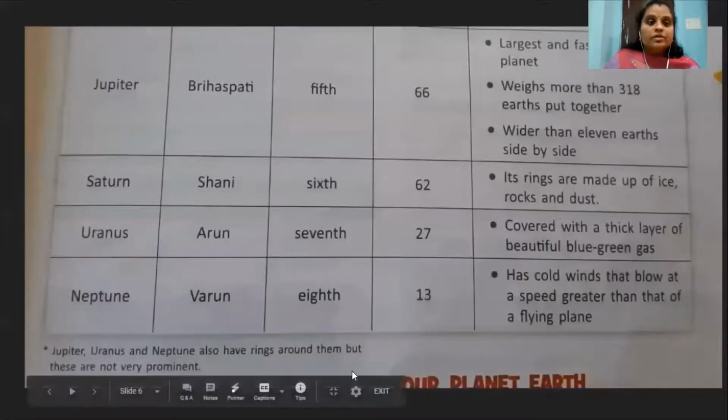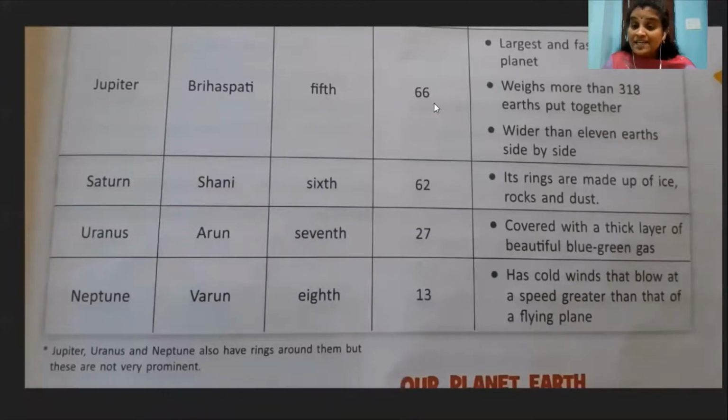And Jupiter, its Indian name Brihaspati. It's the fifth planet. It has 66 satellites. Just imagine, it has the most satellites among all planets. And largest and fastest spinning planet, do you know? This planet Jupiter spins very fast. That's why it is the largest and fastest spinning planet.